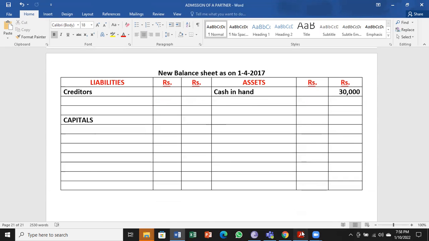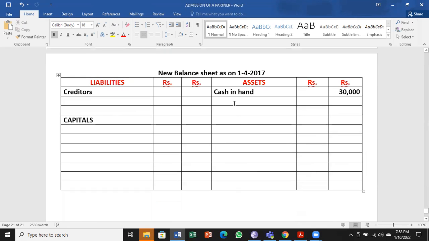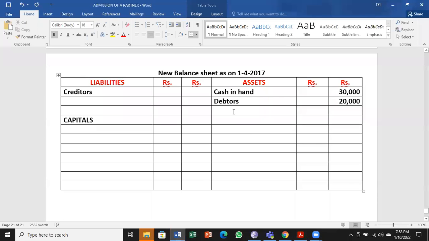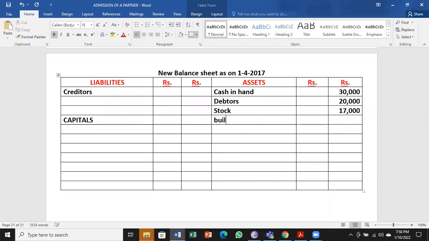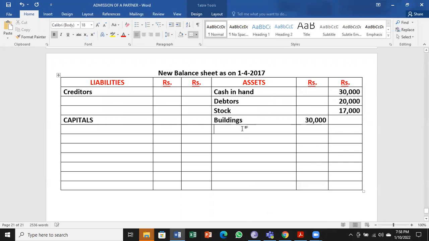Next we can go for the new balance sheet. Cash is done. Next one is debtors, 20,000 straight away because PDD is no longer required. So PDD we have closed it. Next stock 17,000. Stock, no adjustment. Outer column. Buildings 30,000. We have an adjustment. So what is the adjustment for building? Hope you remember.